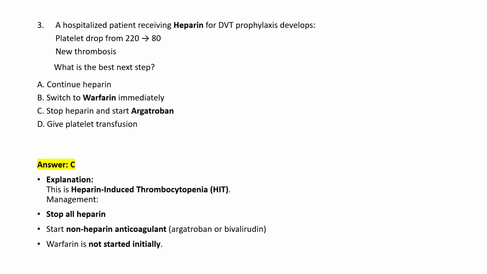Now what we are going to do, we are going to stop all the heparin. Okay, and we are going to start a non-heparin anticoagulant, that is argatroban or bivalirudin, and warfarin is not started initially. So B option we are not going to choose. We are going to choose C option because we are going to stop the heparin and start a non-heparin anticoagulant. We are not even going to continue the heparin.